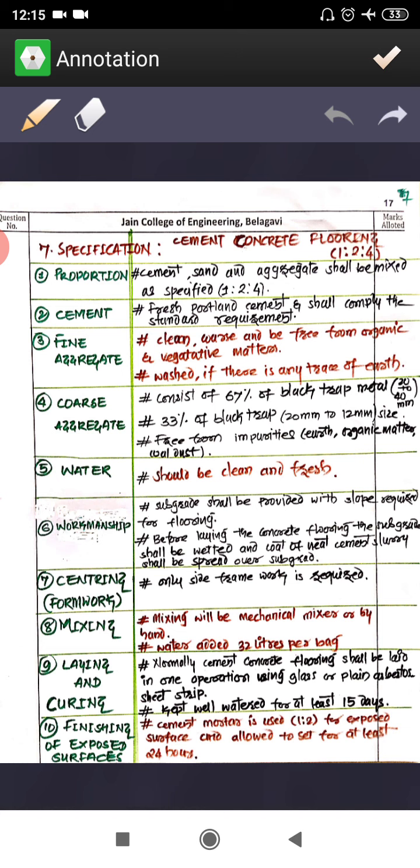Finishing: you have to make sure that there should not be honeycombing. If honeycombing is there, you have to apply cement concrete there. After that you can have the plastering cover for 3 coats, with white or color washing also can be done. So this is all about the concrete flooring 1 is to 2 is to 4.